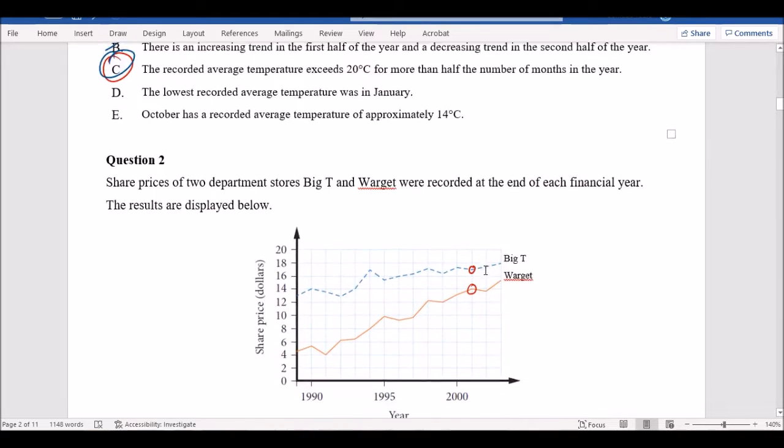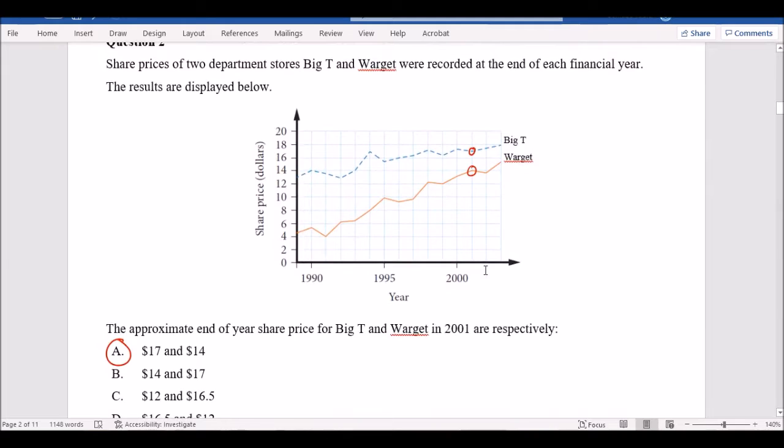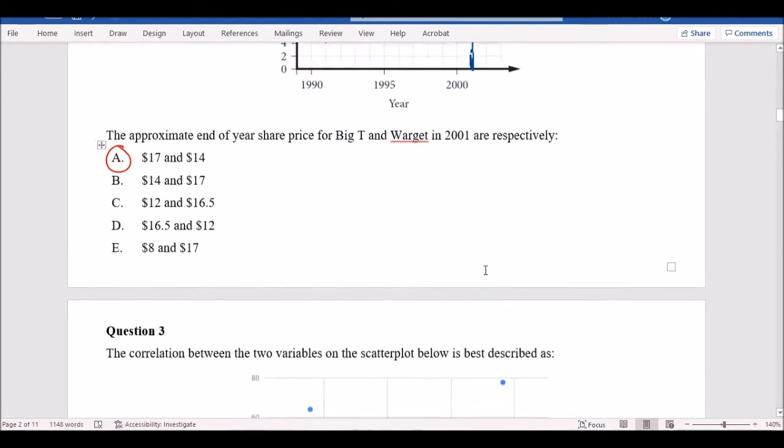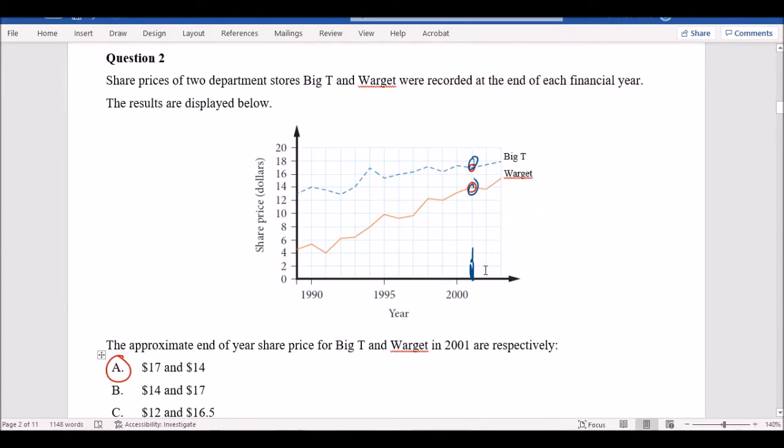Question 2, share prices. So you're looking at the share prices for these two shops. The approximate end of the year share price for Big T and Wargate in 01. So if that's 2000, 01 would be here. So you're looking at these numbers. I know some of you may have picked B because it's 14 and 17, but just watch for the order that it says. It's Big T and Wargate. So it's got to be the blue line and then the red line.